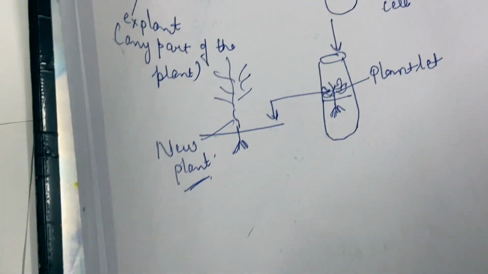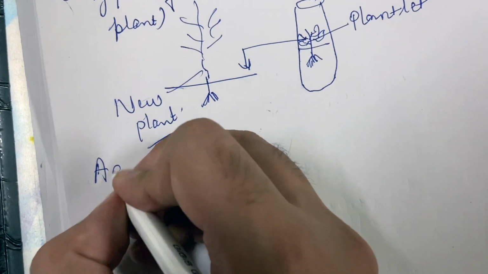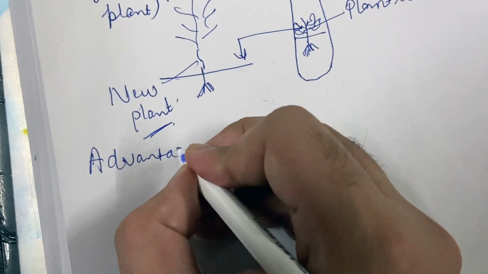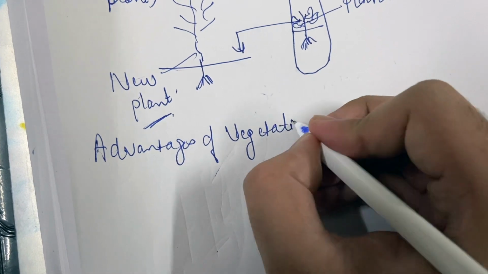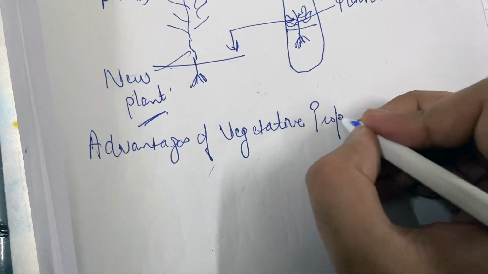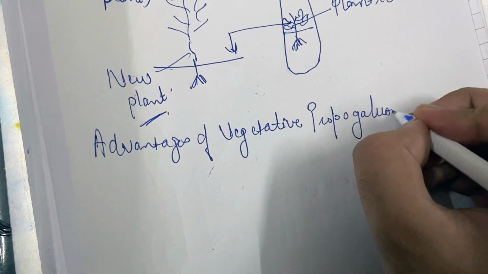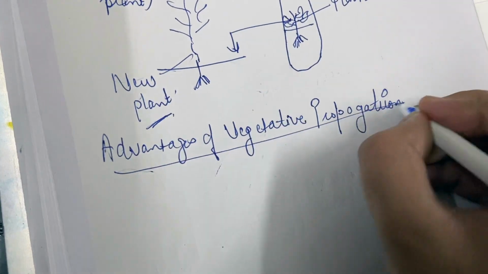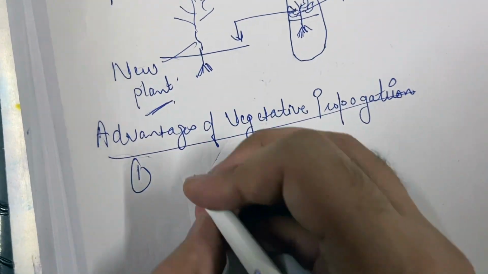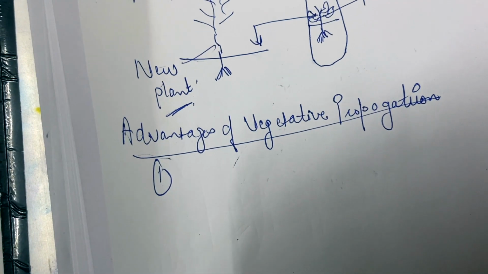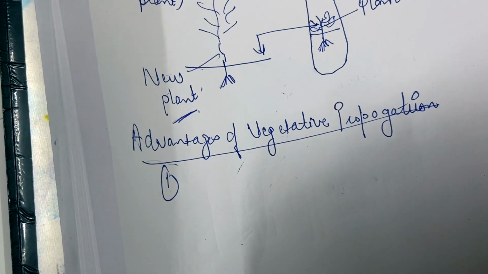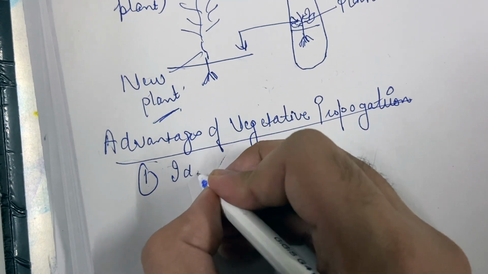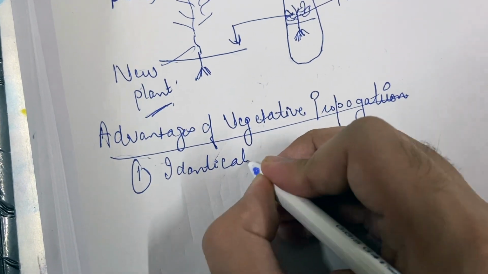Now let us look at the advantages of vegetative propagation. The first advantage is that since it is a type of asexual reproduction, there is no variation and identical plants are produced.